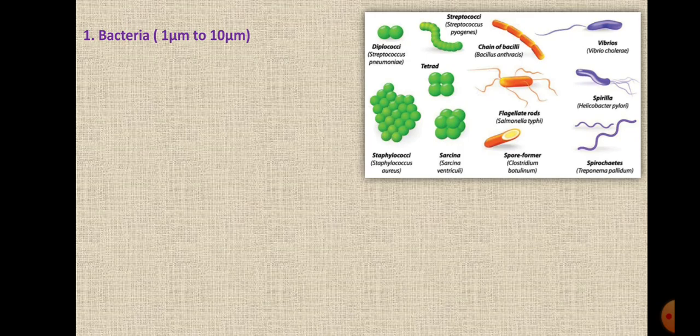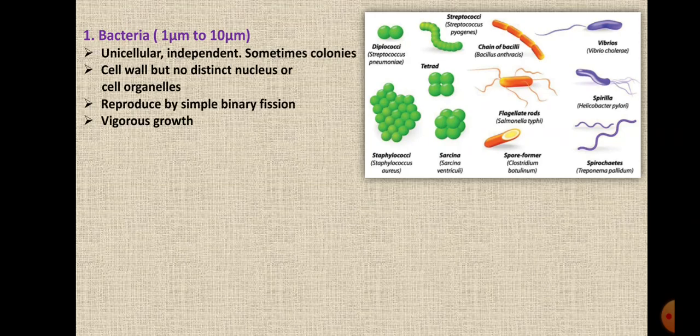That is 1 millionth part of a meter. That is 1 micron. Now these bacteria are unicellular, that is they are made up of only one single cell. They are independent, and sometimes they are found in colonies. So either they are found single or they are found in colonies.